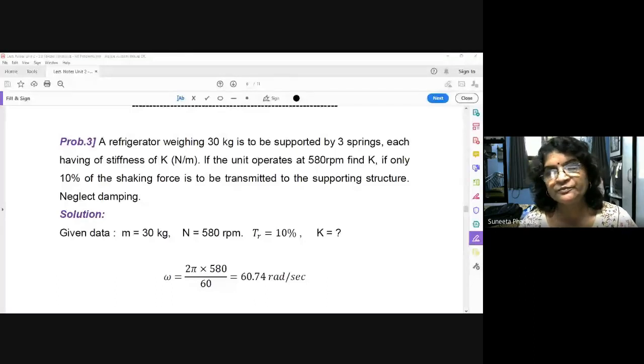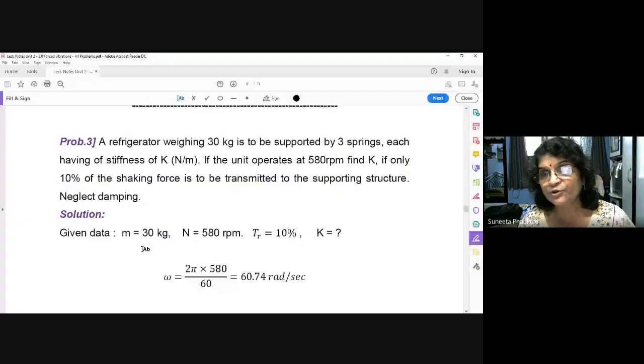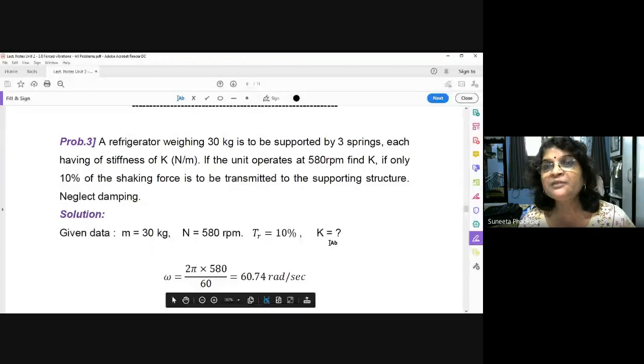Okay. Now, next problem. Problem number 3. A refrigerator weighing 30 kg is to be supported by 3 springs, each having stiffness of K Newton per meter. So what is given? M is given, 30 kg. K is not given. K we want to find out. So K question mark. Okay, but there are 3 springs.